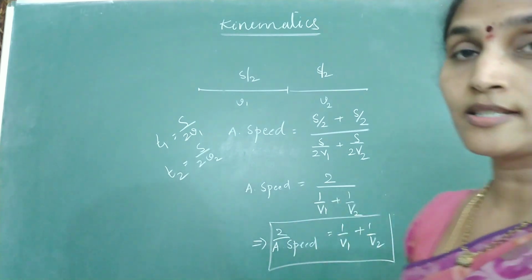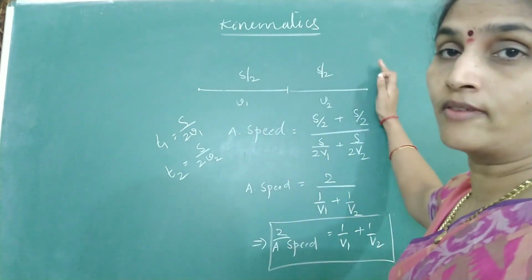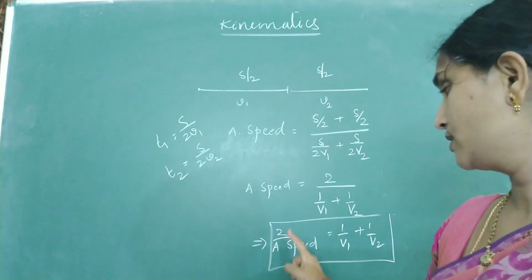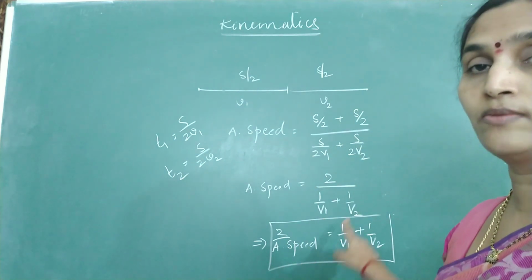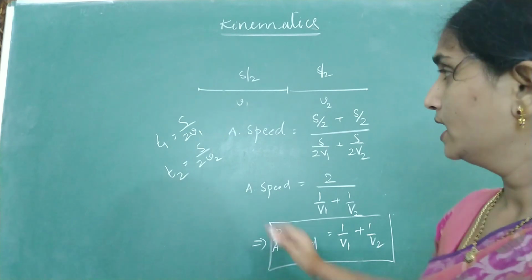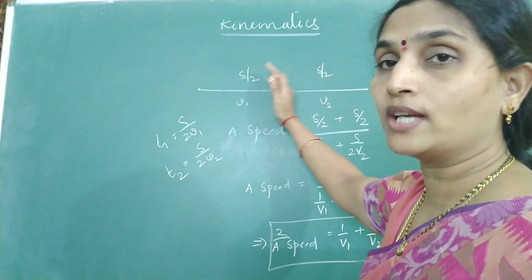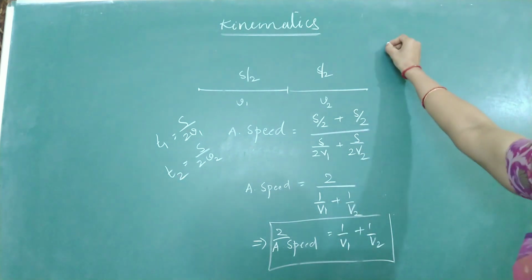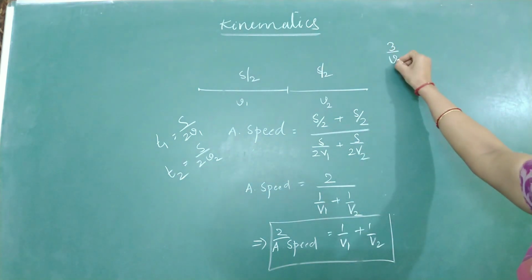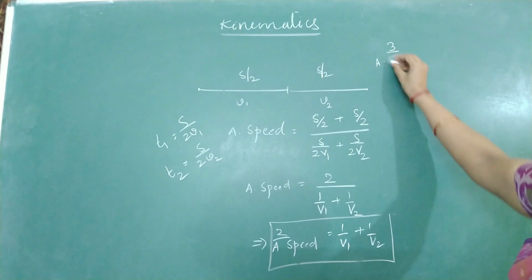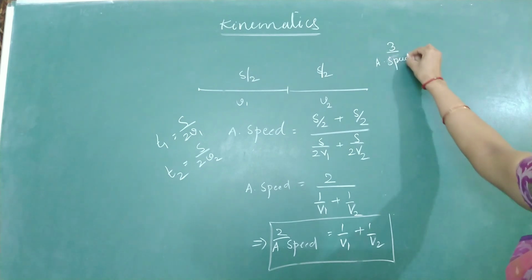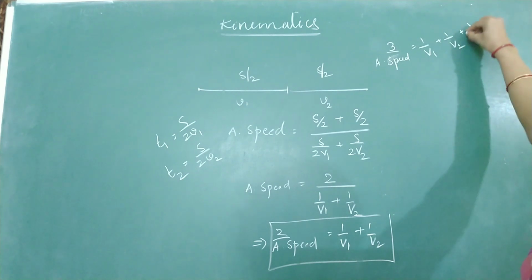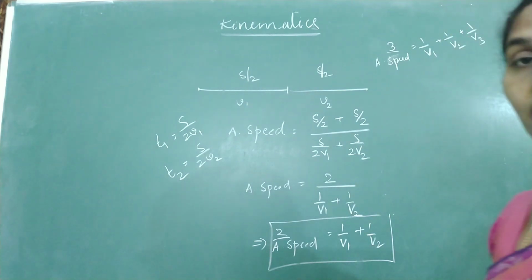So you can remember this. If the distance is divided into two equal parts, average speed is given by 2 by average speed equals 1 by V1 plus 1 by V2. If the total distance is divided into three equal parts, then 3 by average speed becomes 1 by V1 plus 1 by V2 plus 1 by V3.